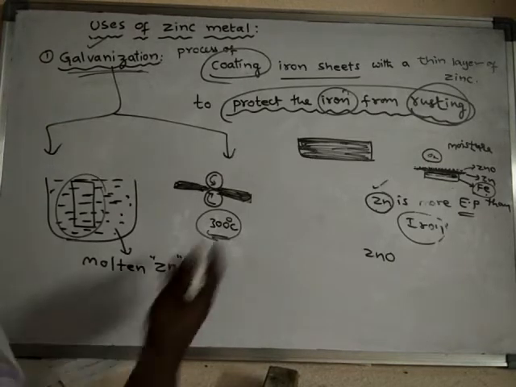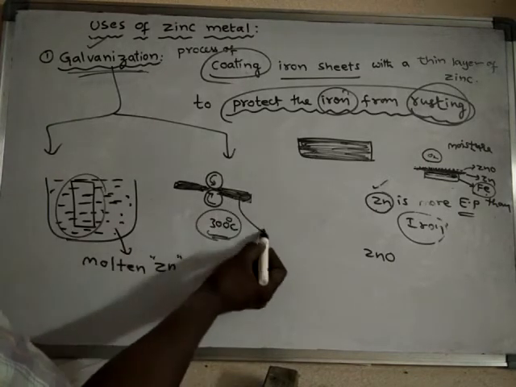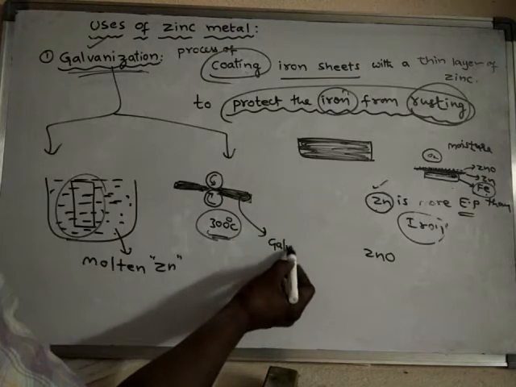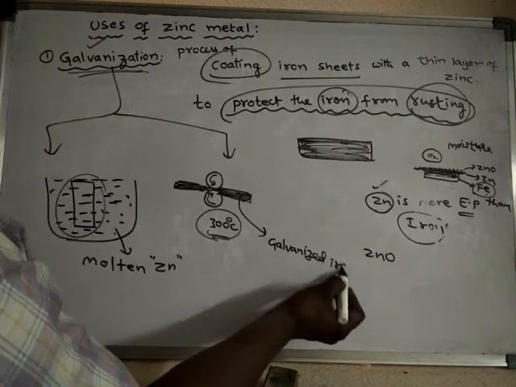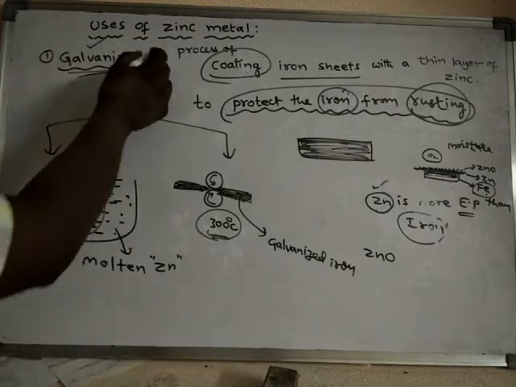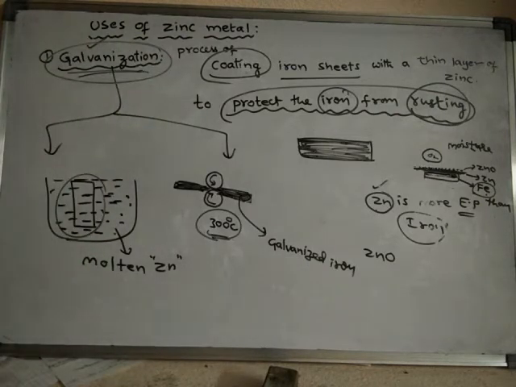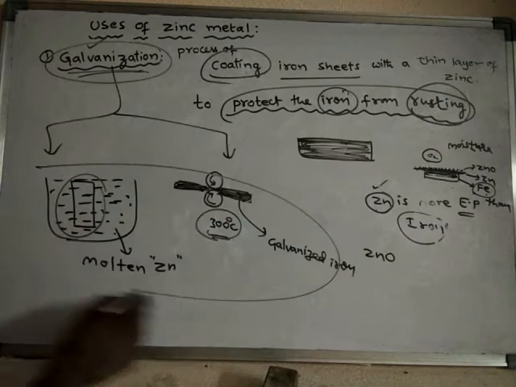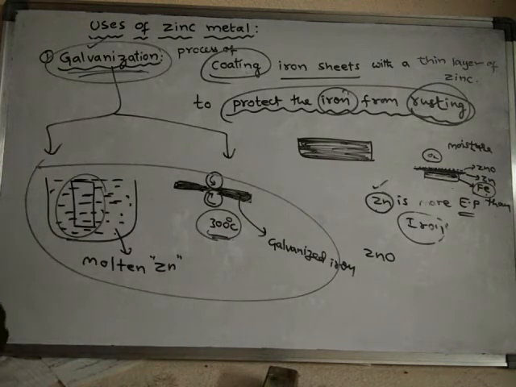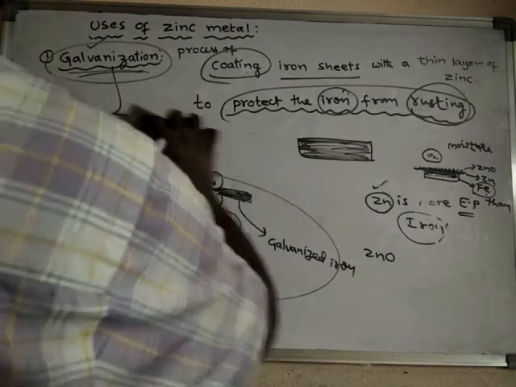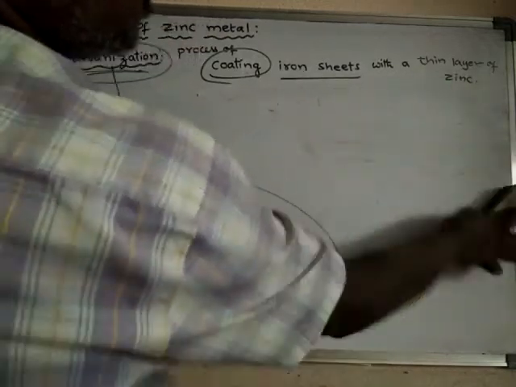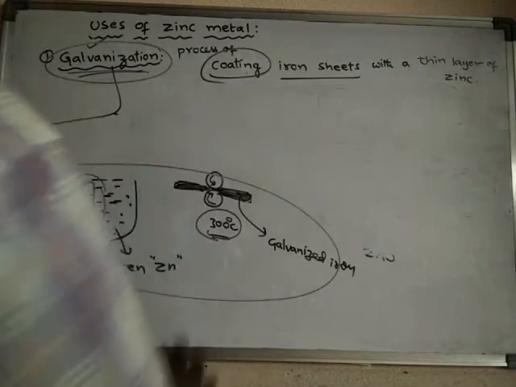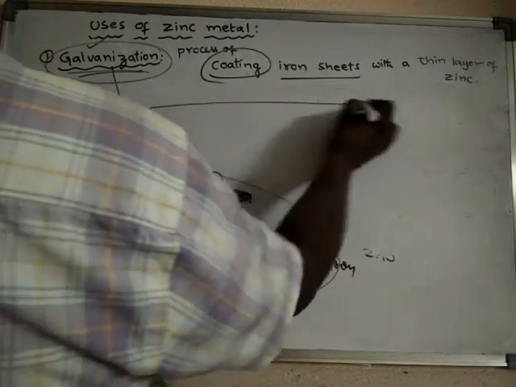Therefore, this is called galvanized iron. Like this, the process of galvanization can be done. This is one method. There is another method, by which galvanization can also be done. So what is the other method?